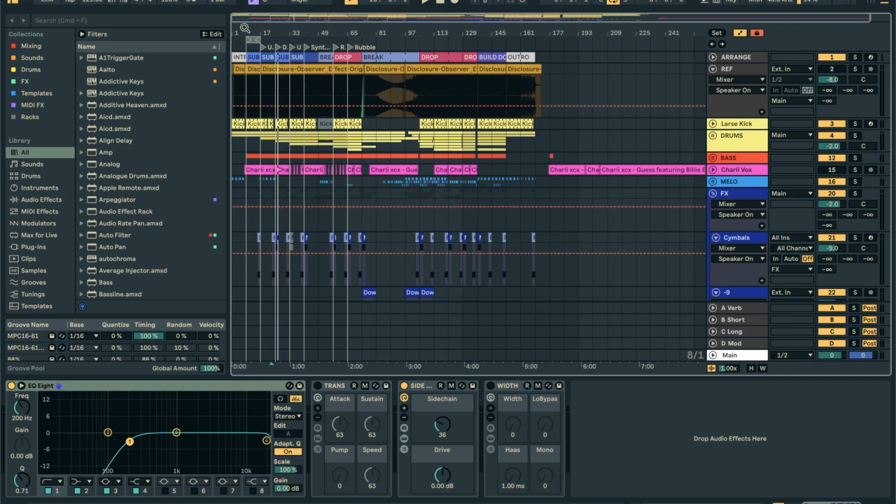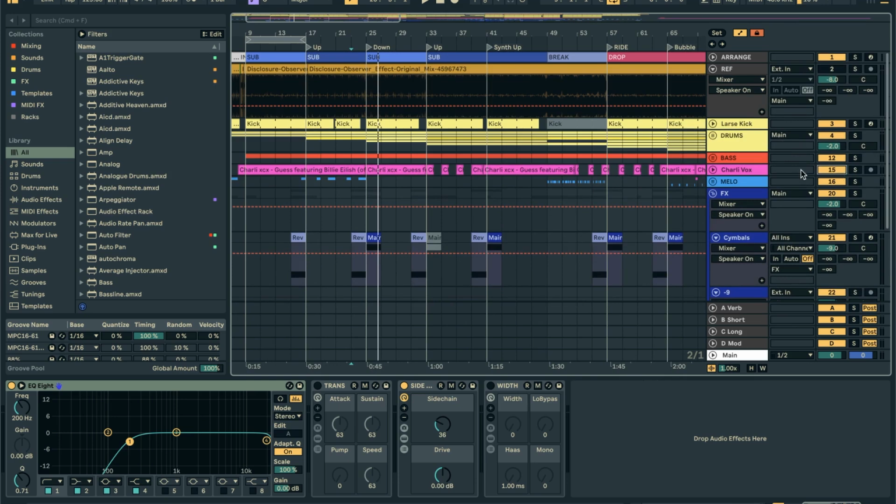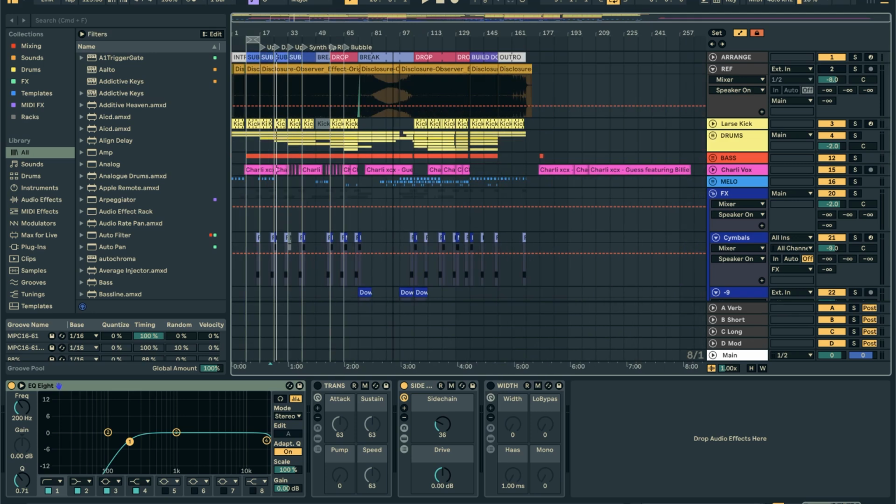If you want to check out the project file, you can have a much deeper look at the arrangement here and when things are coming in and out and all the different automation points. That'd probably be the best way. It's very much modeled after the actual song with some, of course, creative liberties happening.